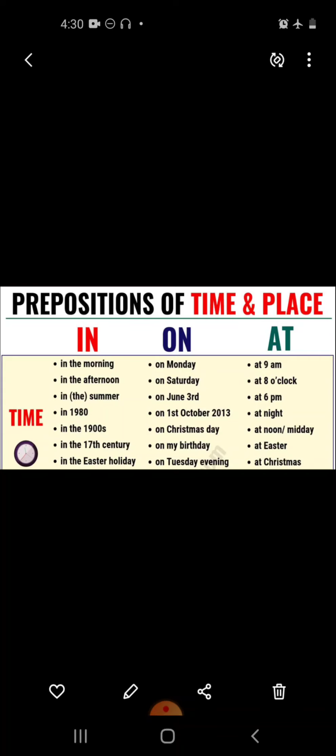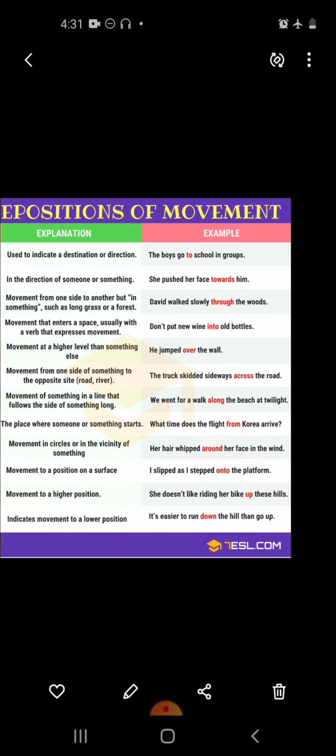Now move on to the next one, that is on. On is used to express the condition of a thing. It is also used with day and date. As you can see in this picture, on Monday, on Saturday, on June 3rd, on 1st October 2013. So these are the examples of prepositions of time and place.